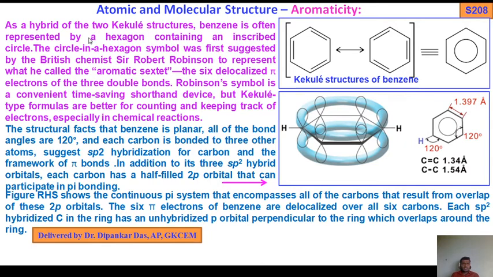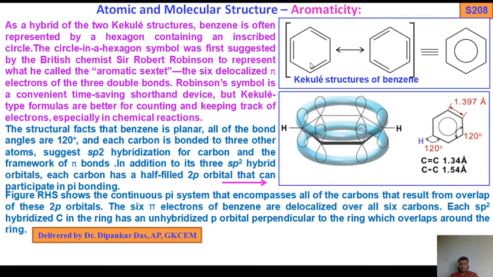As a hybrid of the two Kekulé structures, benzene is often represented by a hexagon containing an inscribed circle. The circle in a hexagon symbol was first suggested by British chemist Sir Robert Robinson to represent what he called the aromatic sextet, the 6 delocalized pi electrons of the 3 double bonds.